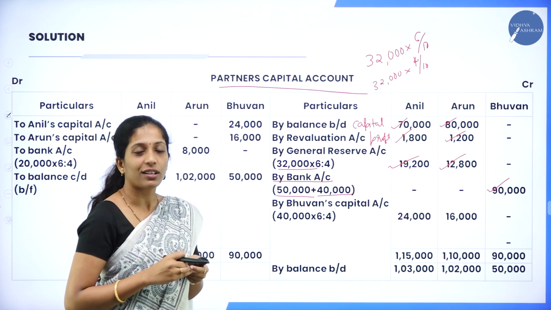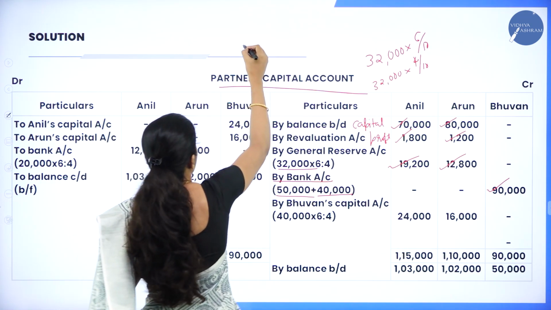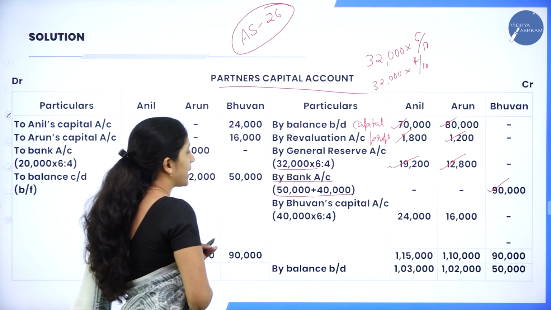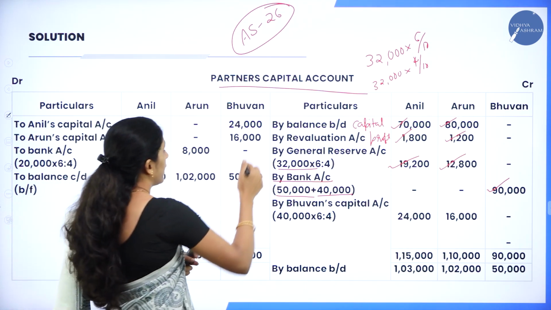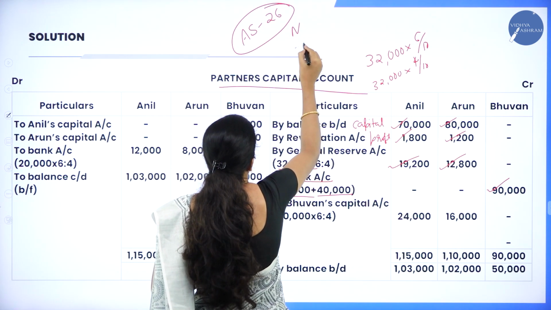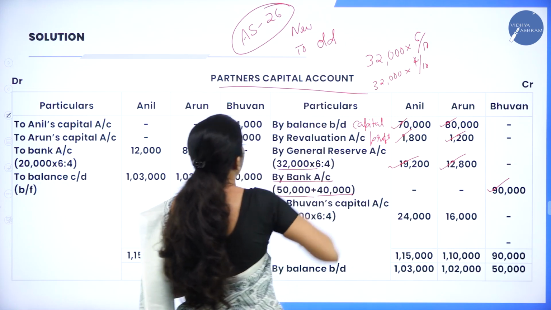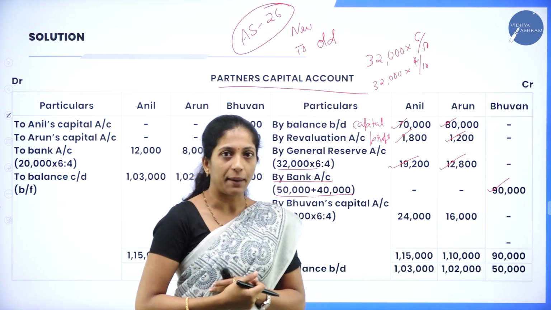Now we have to record the transaction for goodwill, that is, the treatment of goodwill as per Accounting Standard 26. As I have already discussed with you, what is the entry? New partner's capital account debit to old partners' capital account.